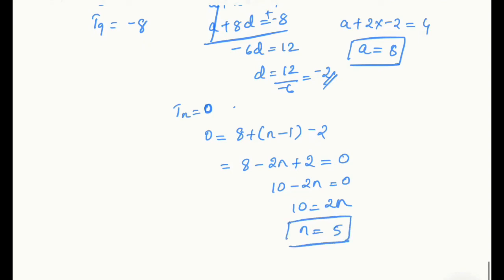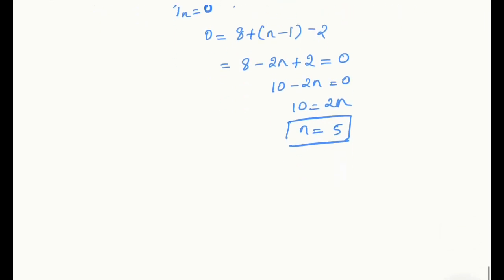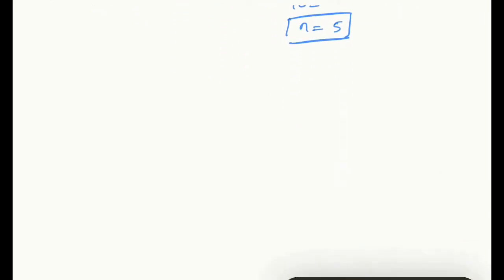So what do we get? Fifth term of the series equals 0. So the fifth term of the series will be equal to 0. Okay. Now let me do the 8th question. Hope the previous question was clear to you.